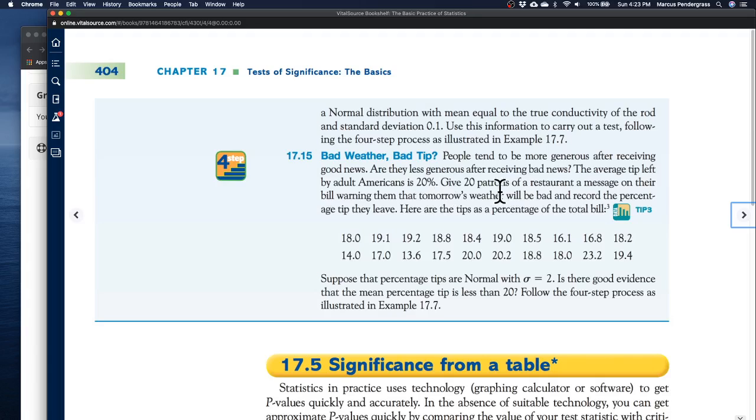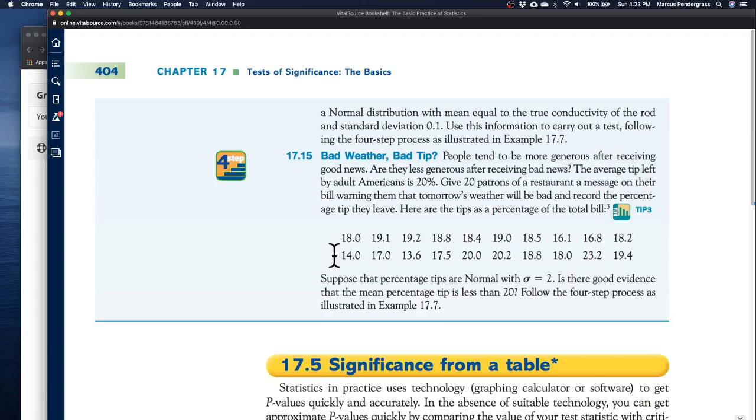Then they recorded the percentage tip left by those patrons who received the bad news about tomorrow's weather. And here's the data they give us. These are percentages: 18%, 19.1%, and so on. It indeed looks like the majority of these are below 20. And so it looks like on the face of it that the bad news about tomorrow's weather may have led to a reduction in the tip amount. But of course, we want to subject that to more than just an eyeball analysis.